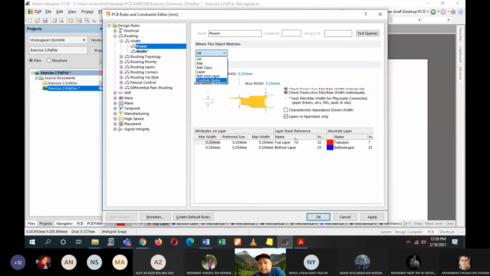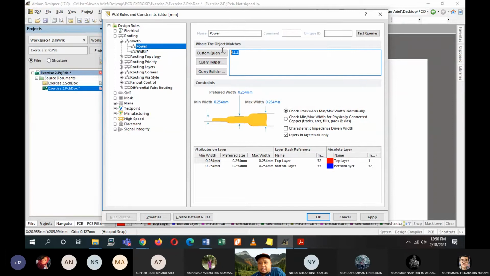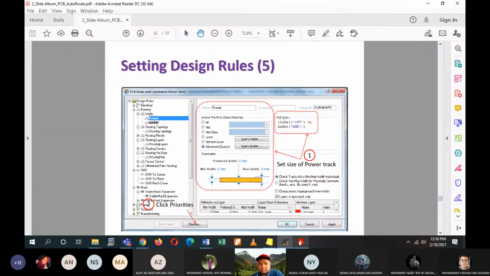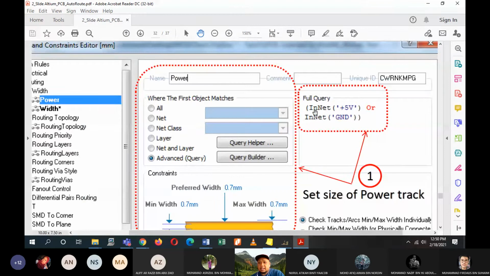Okay, custom query. So here you have to type in these things, exactly like this. Open bracket, innet, open bracket, 5 volt, close bracket, or innet, open bracket, ground, close bracket, close bracket.